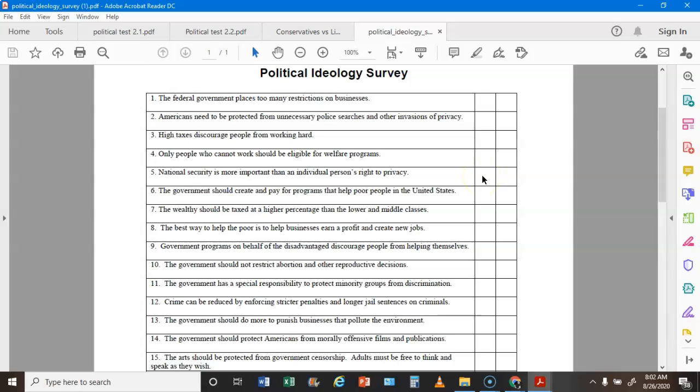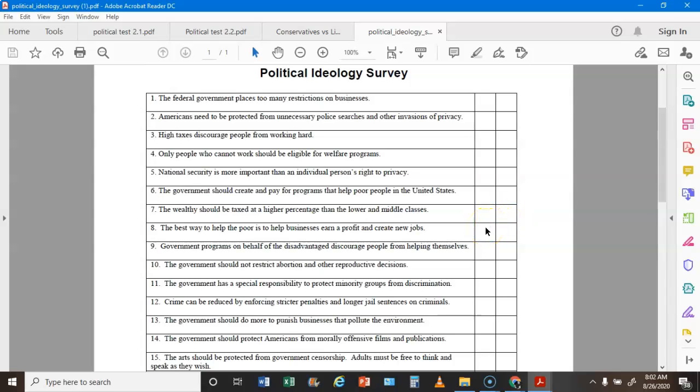National security is more important than an individual's right of privacy. If you agreed, that's a C. If you disagreed, that is an L. The government should create and pay for programs that help the poor. If you agreed with that statement, it's an L. If you disagreed, it's a C. The wealthy should be taxed at a higher percentage than lower and middle classes. If you agree, that is an L. If you disagree, that is a C.